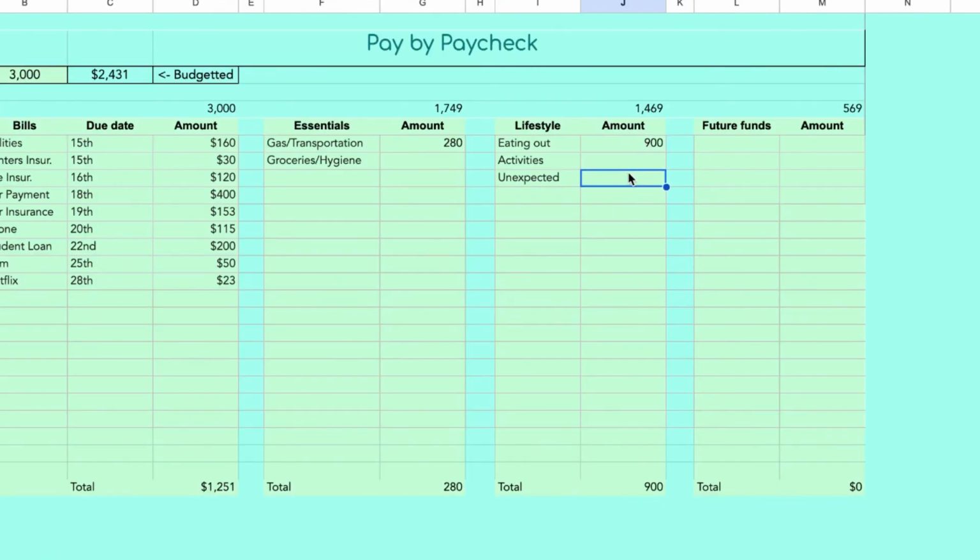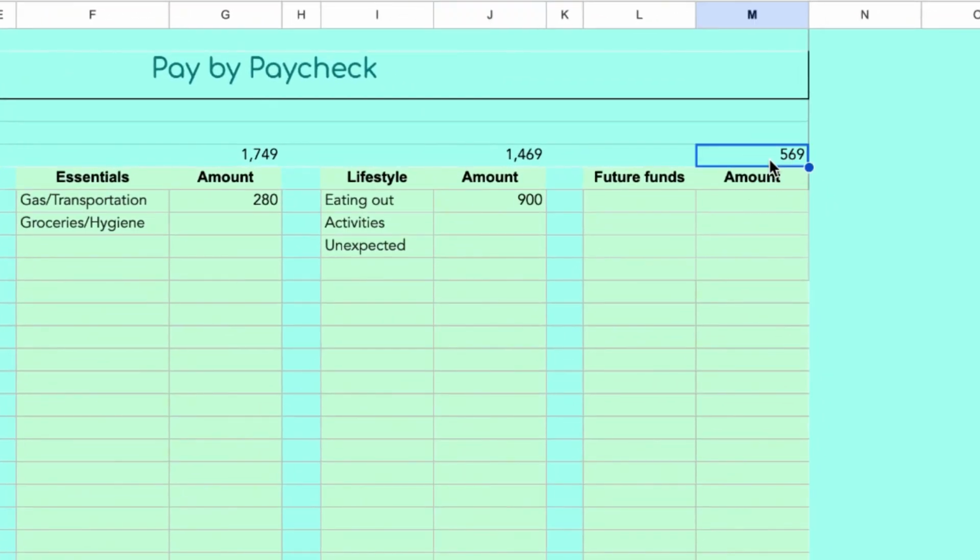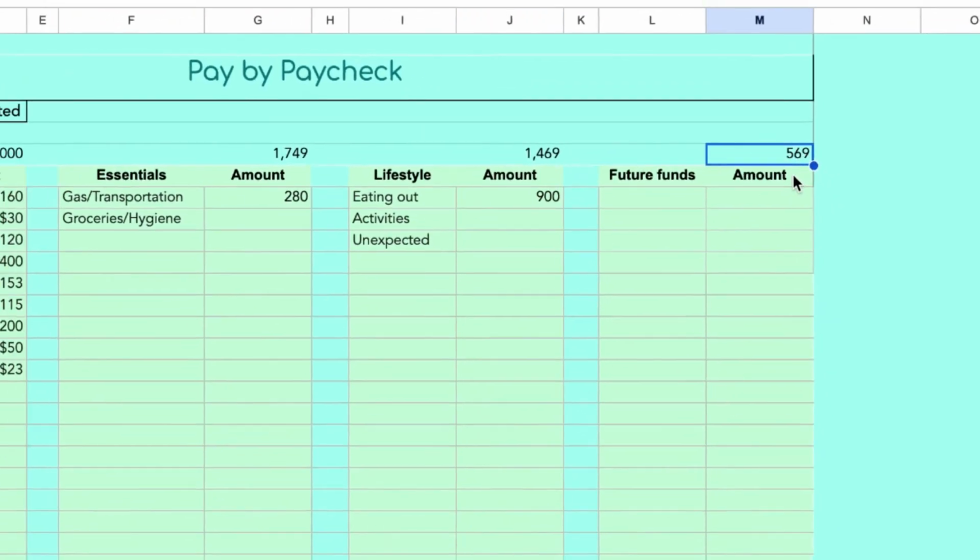you want. And if for whatever reason you did not use the full $350 allocated toward last month's plan, anything that is not spent could be moved over to savings. We do not want to spend it just because we have it. Use that as motivation to get to your savings goals a lot quicker. It's great. So moving on to the last category here, we have $569 left to save and invest.